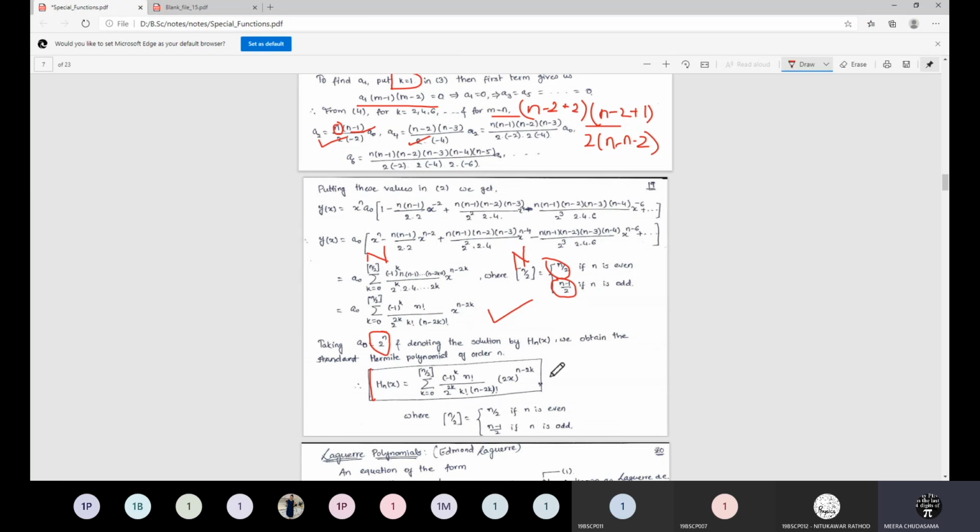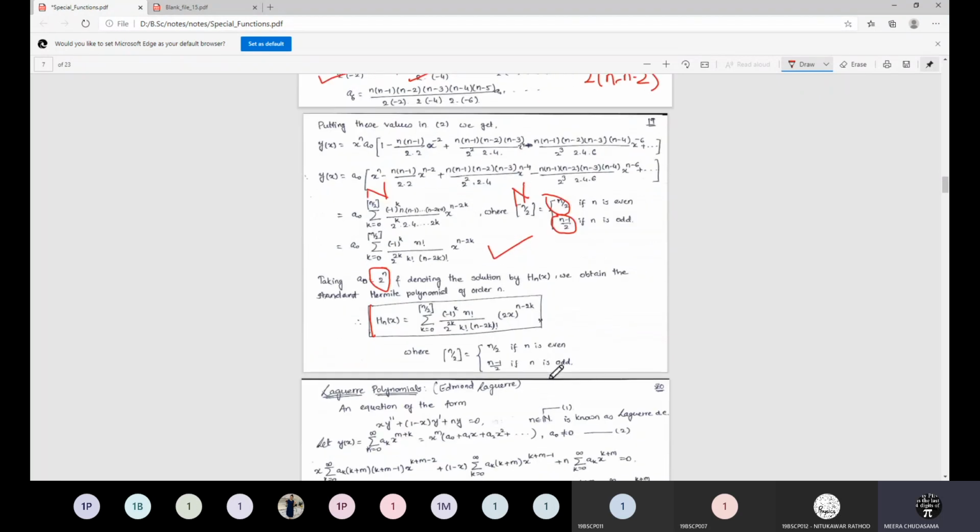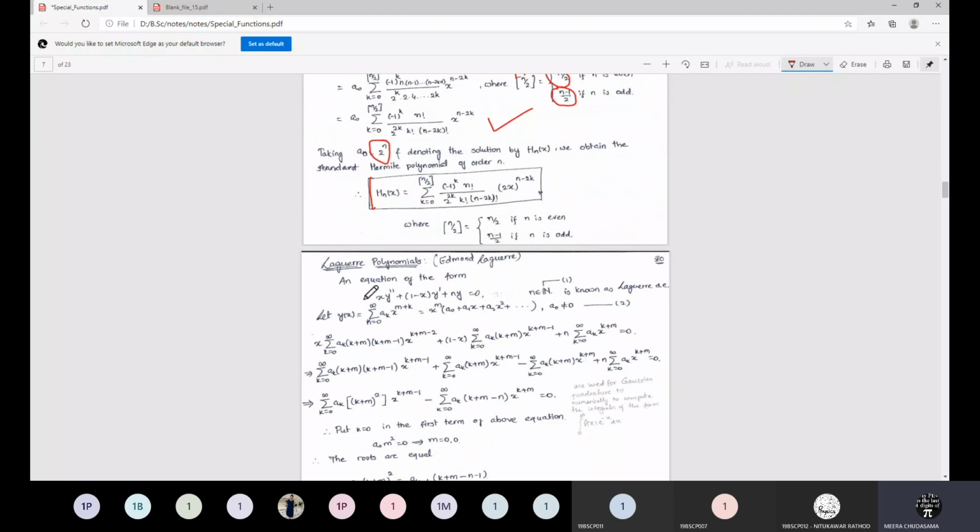As well as, Legendre polynomials are easy compared to this one because they follow the usual method. Okay, so let us discuss that and then we will also discuss this. So for the Legendre polynomial, first of all, the Legendre differential equation is given by this particular form: (1 minus x squared) y double dash minus 2x y dash plus n(n plus 1) y is equal to 0, where n is in the set of natural numbers. This is called the Legendre differential equation.